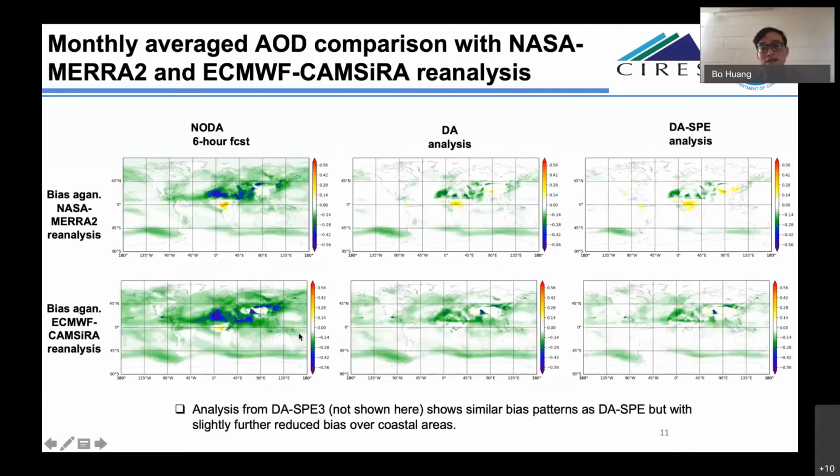So we can see that the analysis in both the DA and DSPE experiments is able to efficiently reduce both the negative bias and also the positive bias that shows up in the no DA 6-hour forecast. After we apply the SPE, its analysis further reduces the negative bias. Here I wanted to comment that the analysis from DSPE3, which is not shown here, shows very similar bias patterns as the DSPE, but it slightly further reduces the bias over these coastal areas.